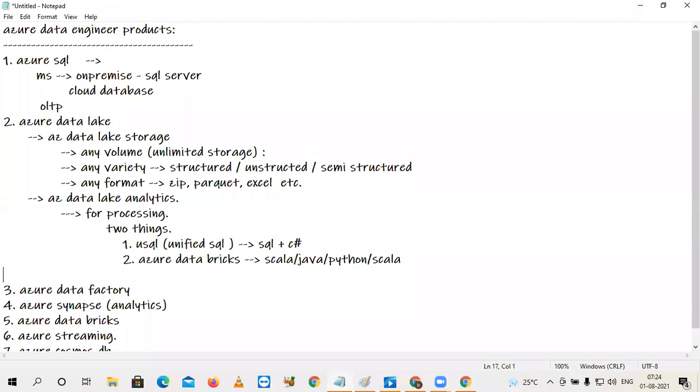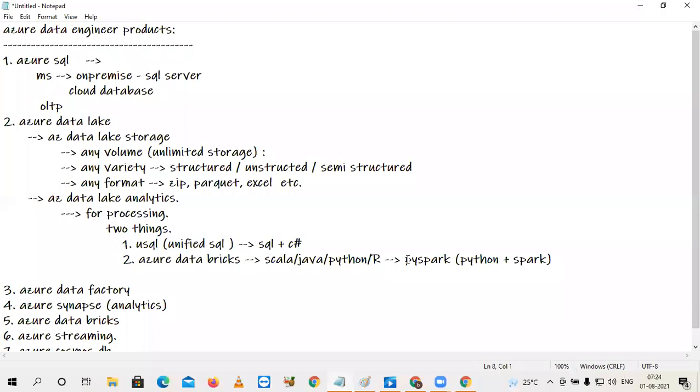And even for analytics, there is a language called R language. You can write your Spark code in R language also. But most of our Azure data products are in PySpark. PySpark means Python plus Spark. So for now, please don't worry about Spark. Some people here are already working on Spark, and some don't know about it. Don't worry. When we start Databricks, we will start from the basics. So this is our second product.